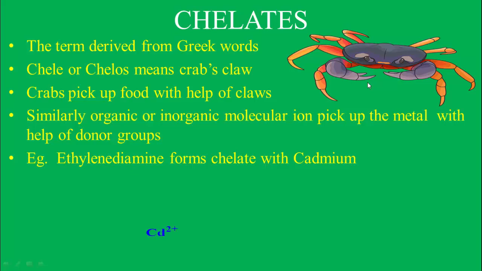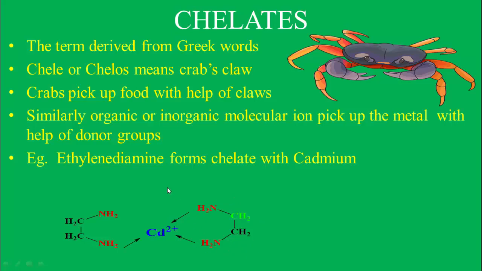Let us consider an example. Suppose this is cadmium. Cadmium is the central metal ion and ethylene diamine is the ligand. These two ligands of ethylene diamine pick up this cadmium metal ion by forming coordinate bonds with the help of donor atoms. This ethylene diamine has the donor atom NH2 group. The lone pair of electrons present on the nitrogen atom forms the coordinate bond with this cadmium metal ion and forms the ring. This is known as chelation.